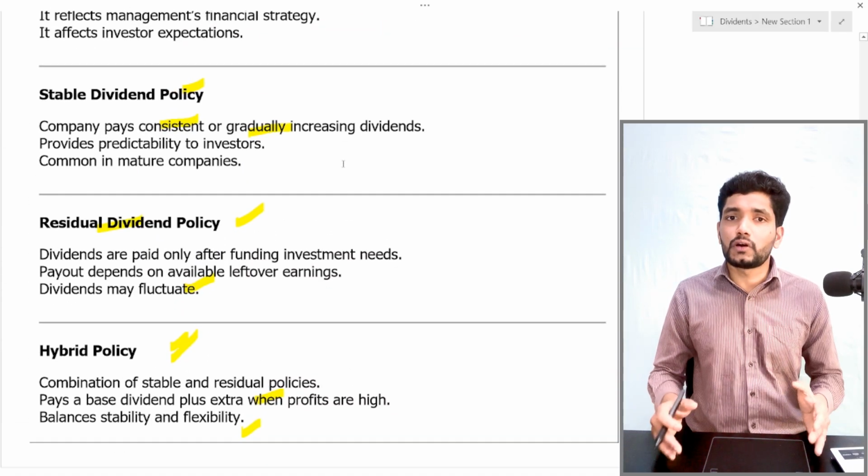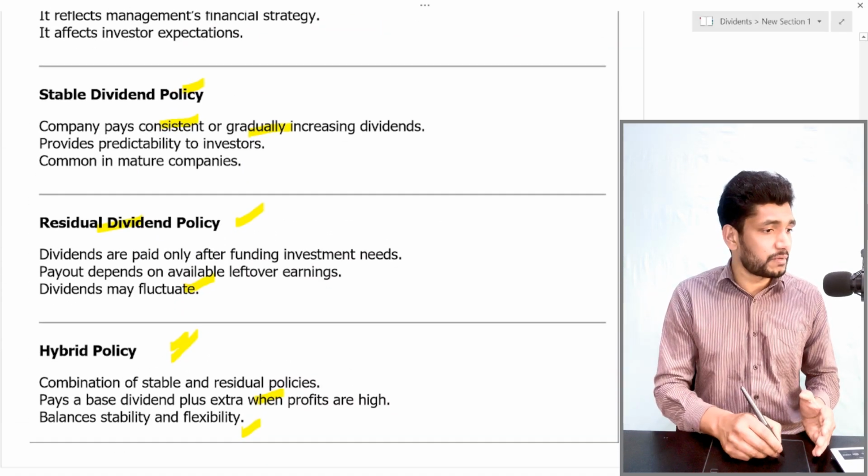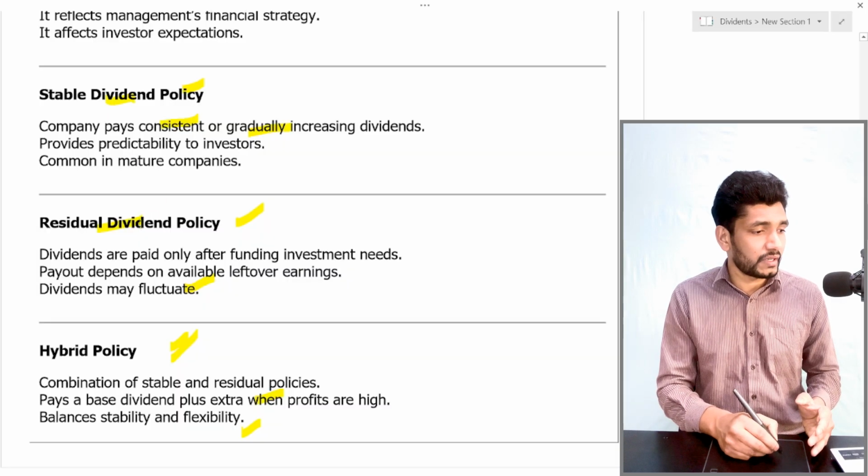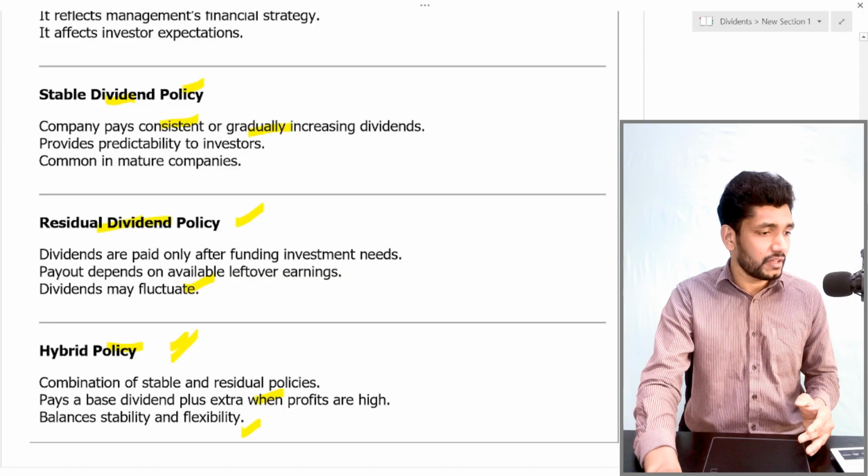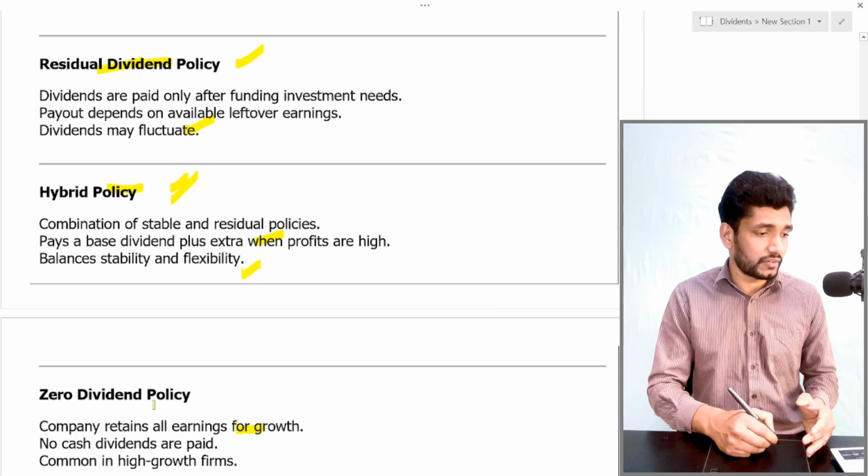So these are the four dividend policies. The first is stable dividend policy, then residual dividend policy, hybrid policy, and zero dividend policy.